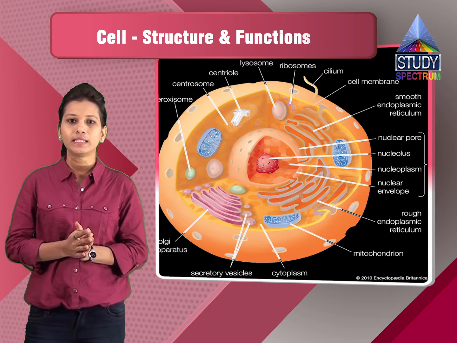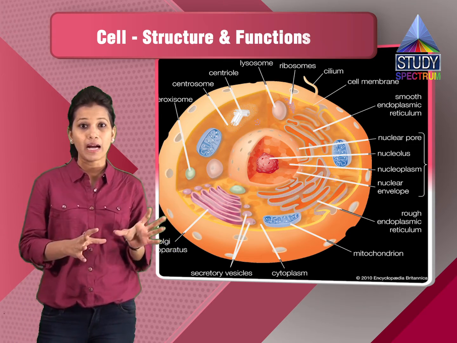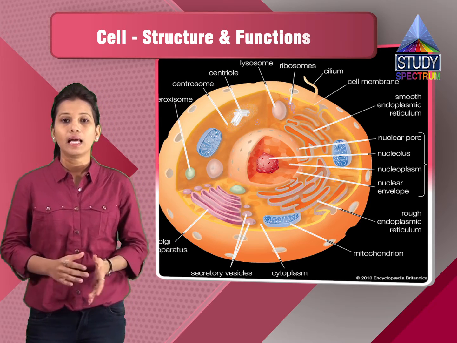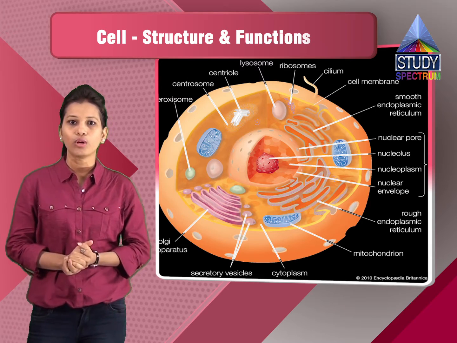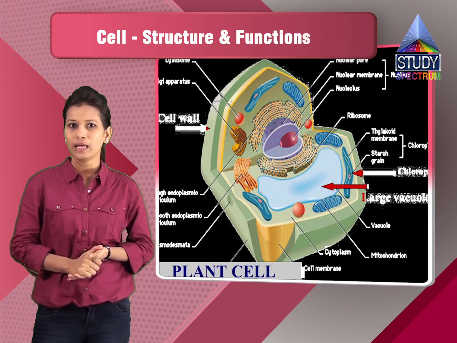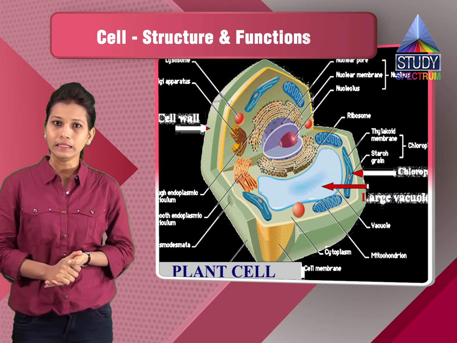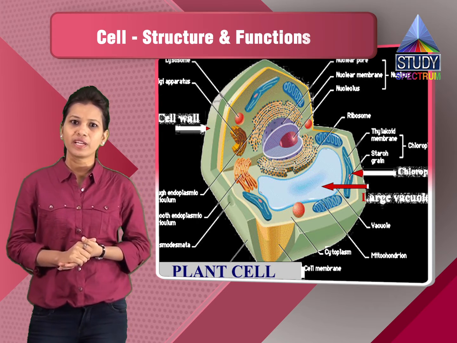Now we will see the various parts of the cell, the parts which constitute a cell. You can consider the outermost covering as the cell wall. The cell wall is the outermost covering in case of a plant cell as well as the algae. If you consider a bacterial cell, the outermost covering can be a capsule.